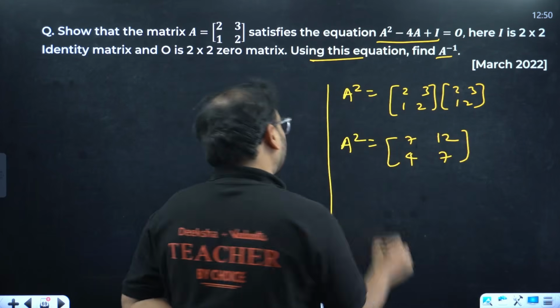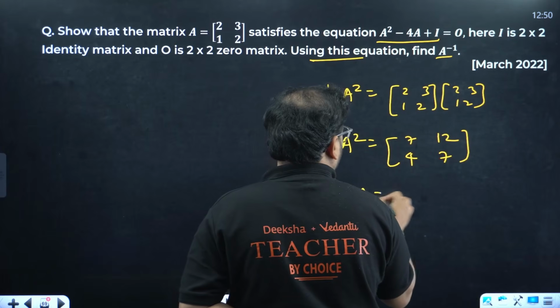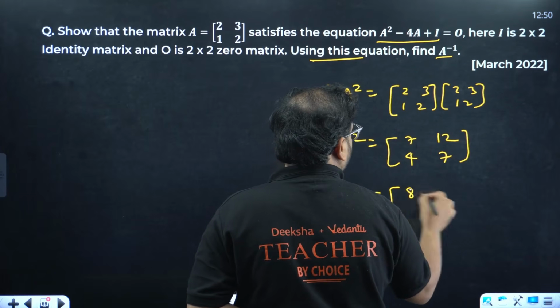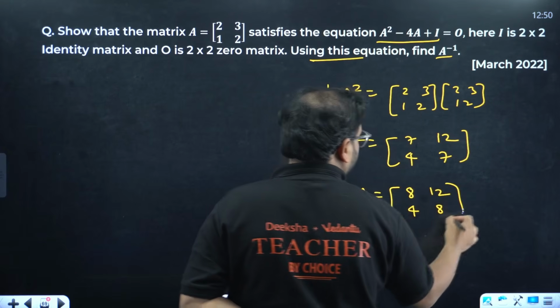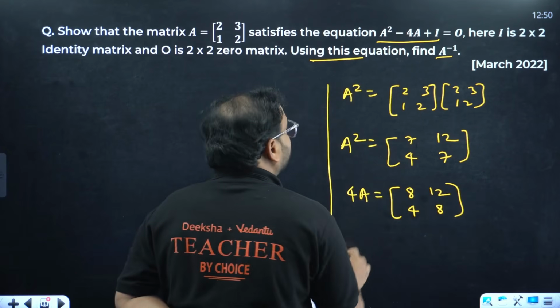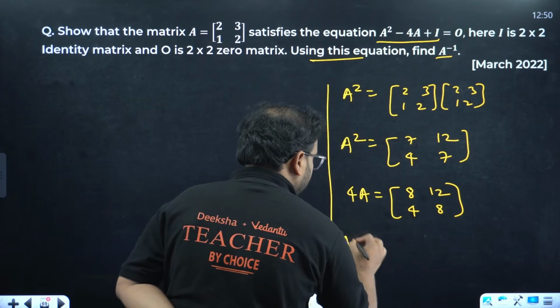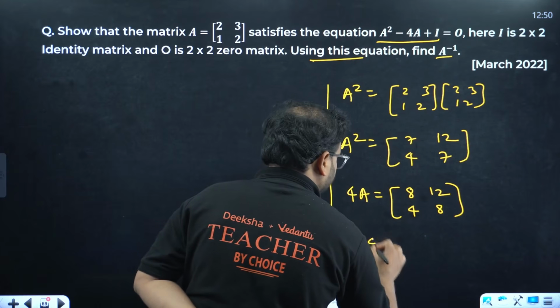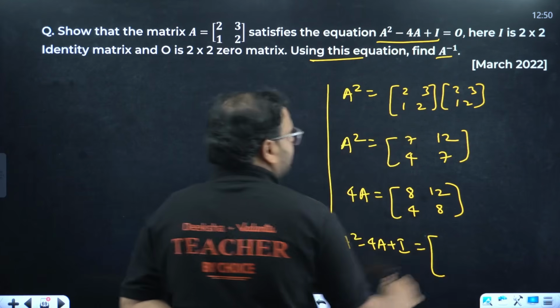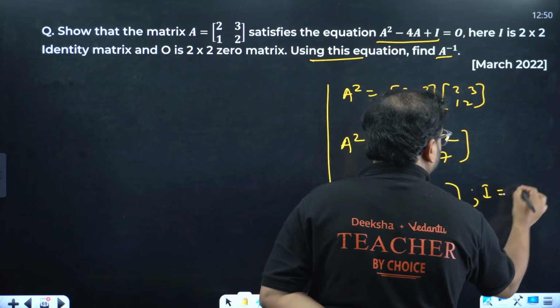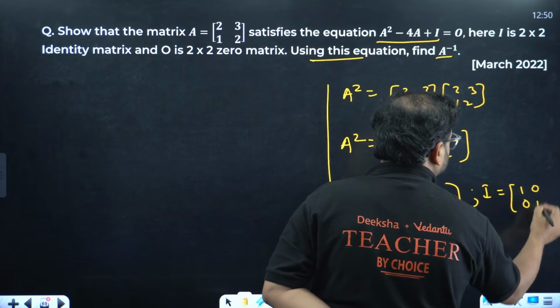Let's do 4A now. For 4A, you're going to have 8, 12, 4 and 8. Let's try to find out this value: A square minus 4A plus I. What is going to be the I value? I is 1, 0, 0, 1.